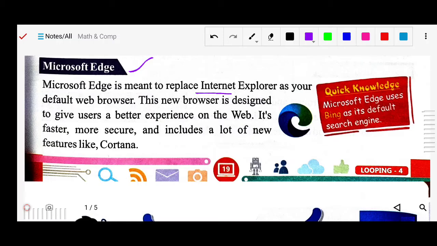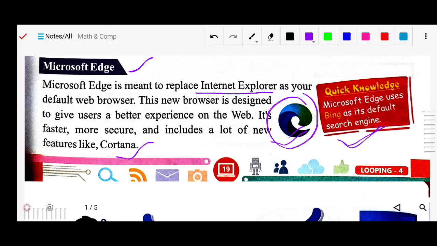As I told, Internet Explorer was the earlier one that was used in Windows 7 and 8. As your default web browser, this new web browser is designed to give users a better experience on the web. It is faster, more secure, and includes lots of new features like Cortana. So Cortana is also supported in this Edge. This is the icon of Microsoft Edge.